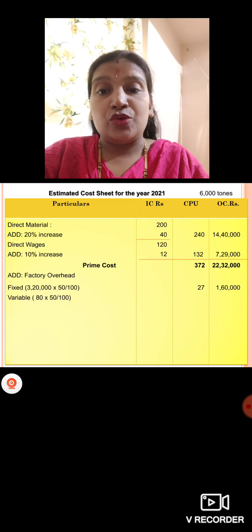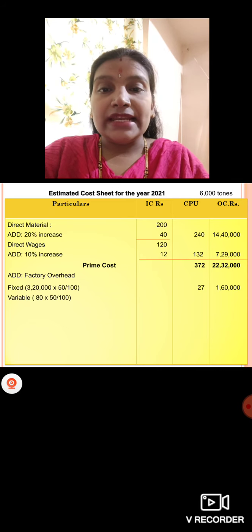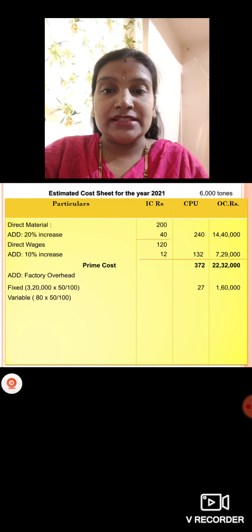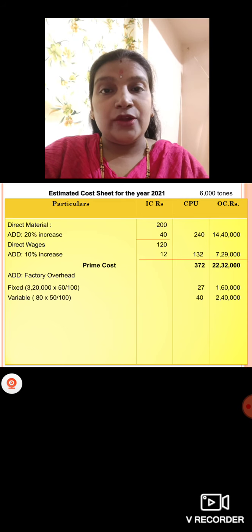Now variable, how to consider? For variable you should take per unit. Per unit how much do we have for factory overhead? It is 80 rupees. On that 80 rupees, you should consider 50%. So you'll get 40 per unit. Along with the units it will change. 40 rupees into 6,000 tons, how much will we get? It is 2,40,000. I hope you are clear with this.